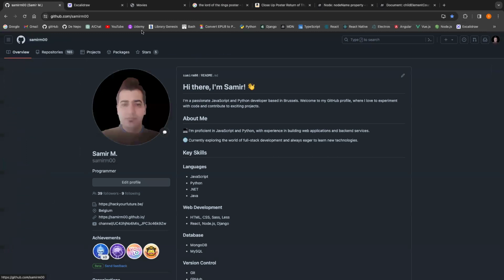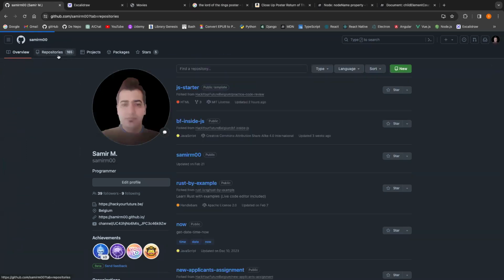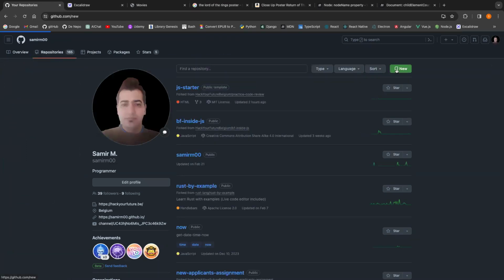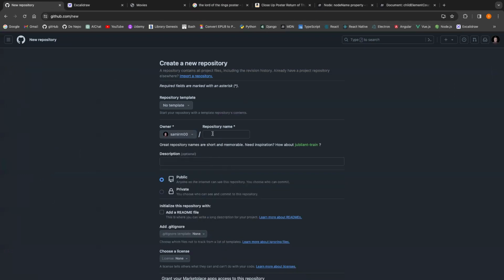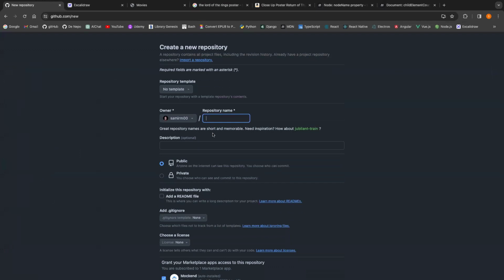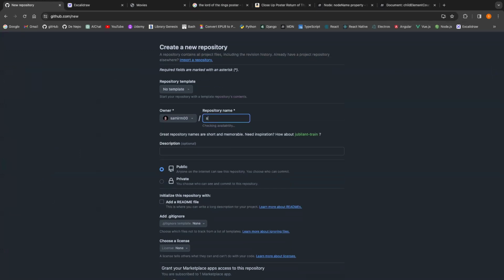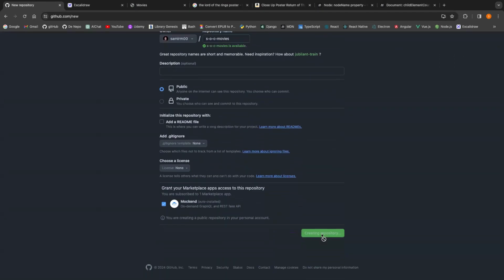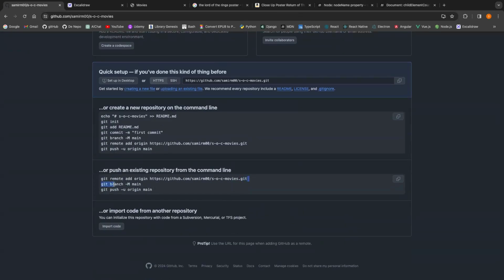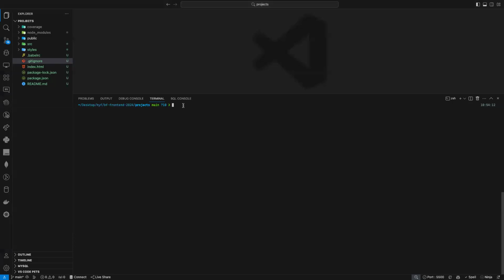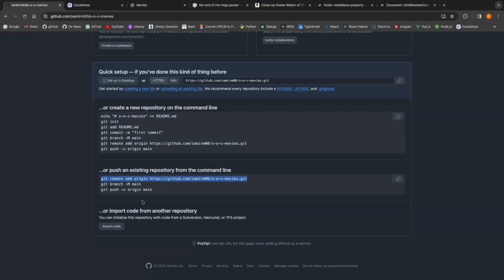I need to create a new repo. I'll name it separation of SOC, and it was movies, right? And public, everything should be fine. Okay, now all I have to do is copy this one, voila, and copy the second one.